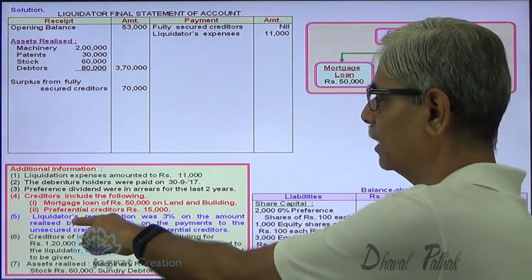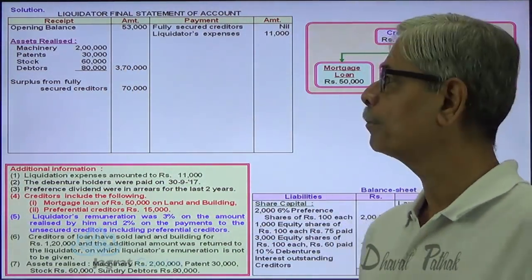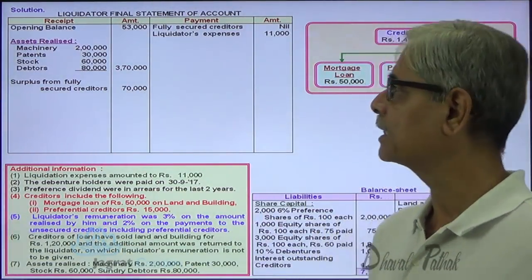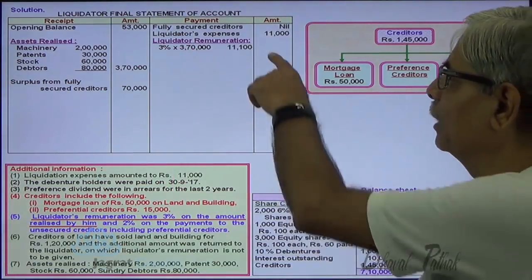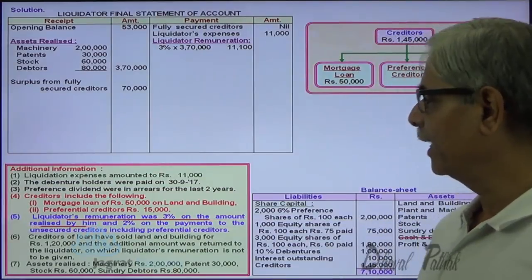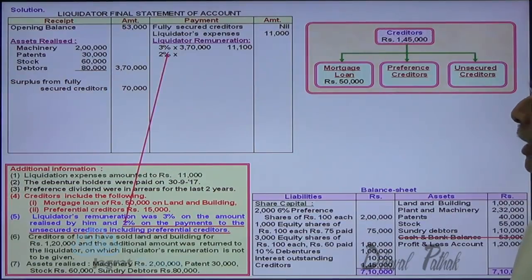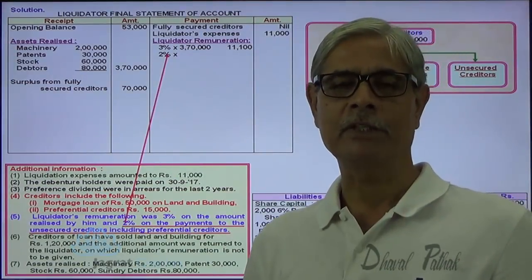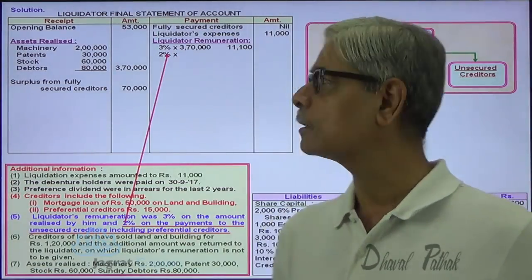Now 3% of the amount realized by him: he has realized only 3,70,000. On this 70,000, remuneration is not payable, as we understood in point number 6. So liquidator's remuneration is 3,70,000 into 3%. This is the remuneration payable to the liquidator as agreed. Over and above, 2% of the payment to unsecured creditors and preferential creditors. How much payment is made to unsecured creditors? Up till now, we have not made any payment to unsecured creditors.